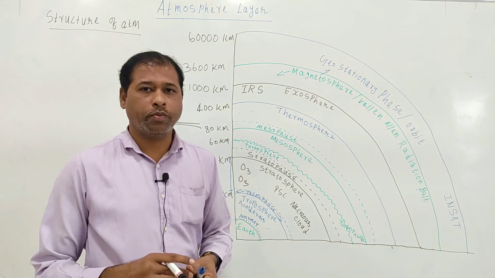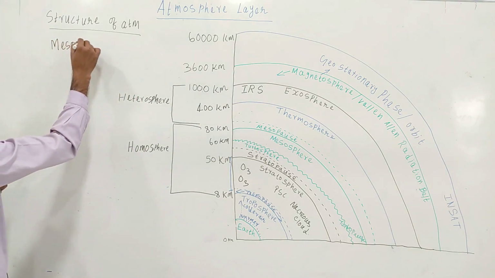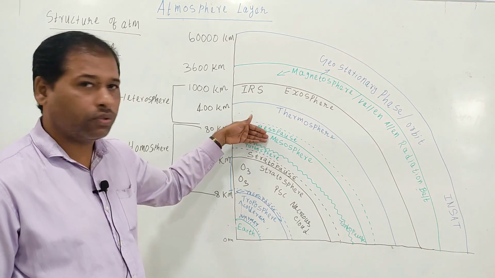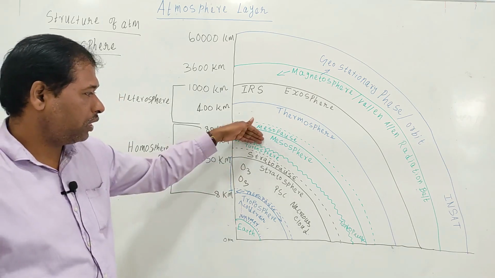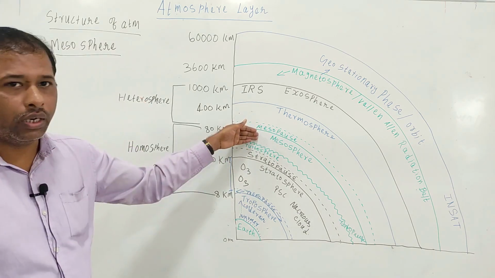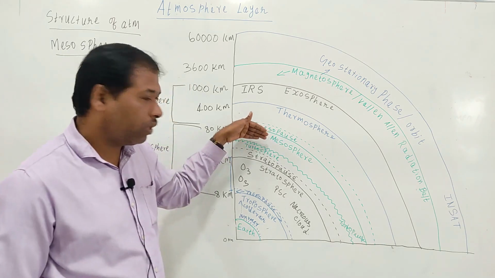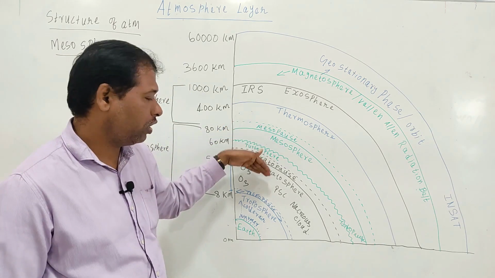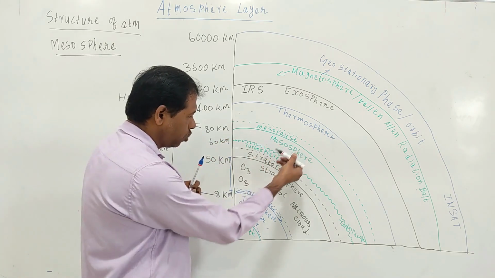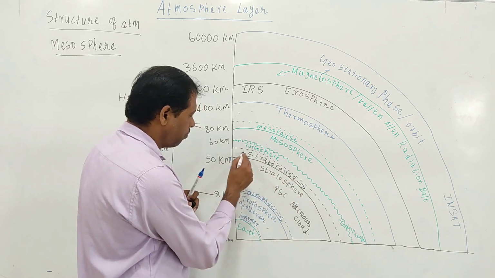Next one is mesosphere. Mesosphere is directly above the stratosphere and it is the third layer of atmosphere. The boundary between mesosphere and stratosphere is called stratopause.